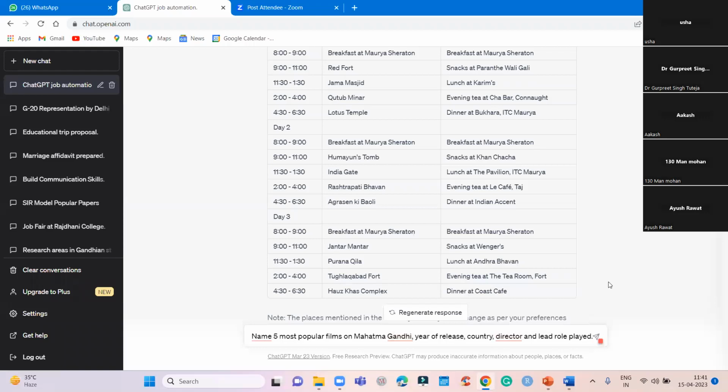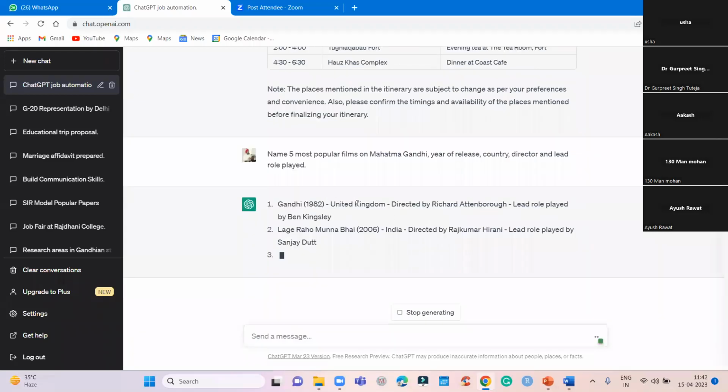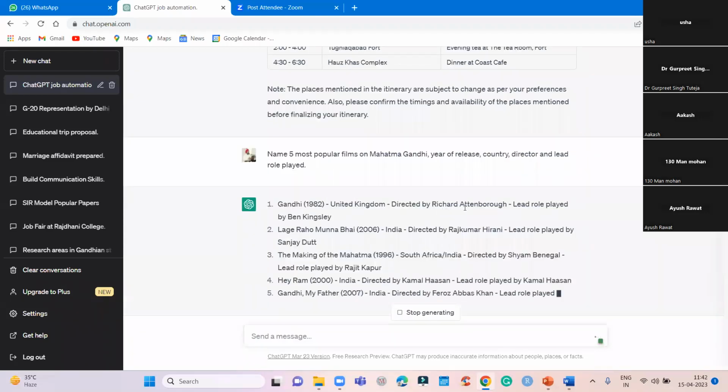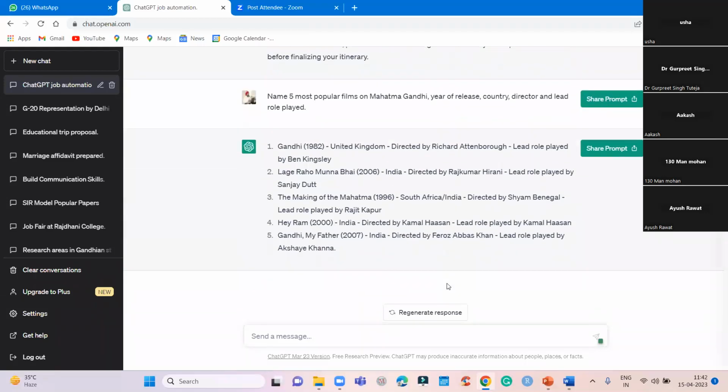It should be before 2021. So Gandhi, 1982, United Kingdom, directed by Richard Attenborough, the lead role played by Ben Kingsley. Then Lage Raho Munna Bhai, India; The Making of the Mahatma, South Africa and India; Hey Ram, India; and Gandhi, My Father, India. These are the 5 films it has given, with the lead roles played by Rajkumar Hirani's cast, Sanjay Dutt, and Ben Kingsley.